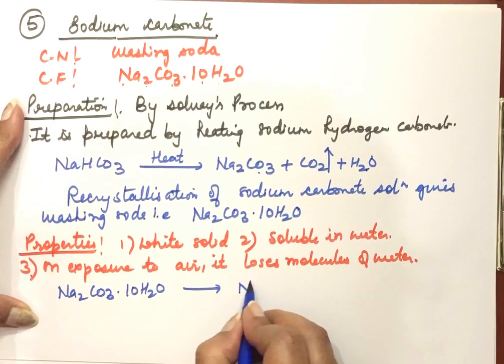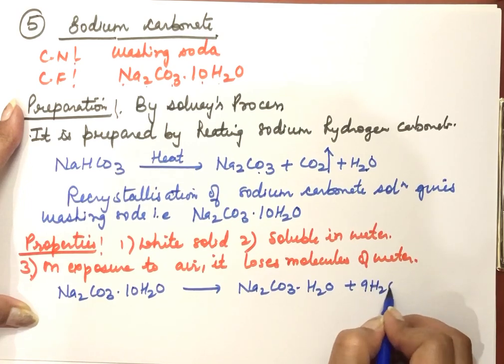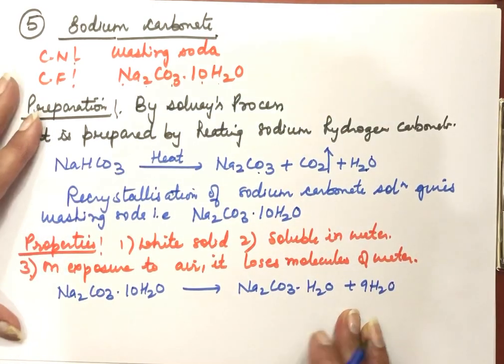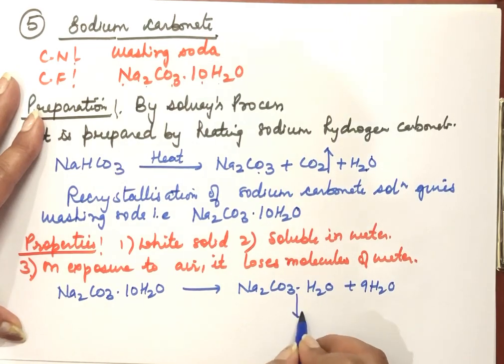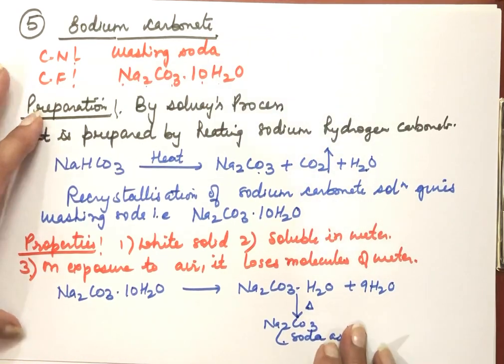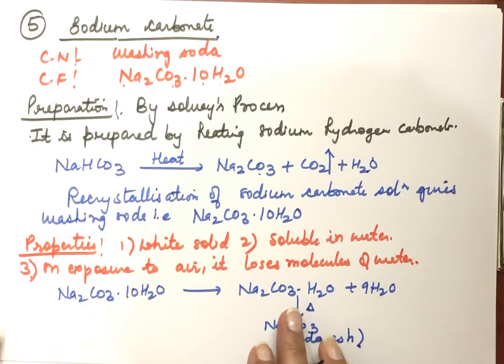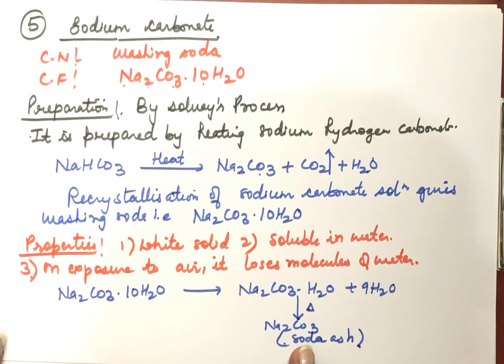Na2CO3.10H2O. When it comes in contact with air, it will lose 9 water molecules. Only 1 water molecule is left here. But if we heat it further, then this water molecule will also get removed and it changes to sodium carbonate without water molecules. This is known as soda ash. So what will happen when it comes in contact with air? The water molecules will be lost. It will change first to Na2CO3 monohydrate, and then that 1 water molecule will also evaporate and it will become soda ash without the water molecules.